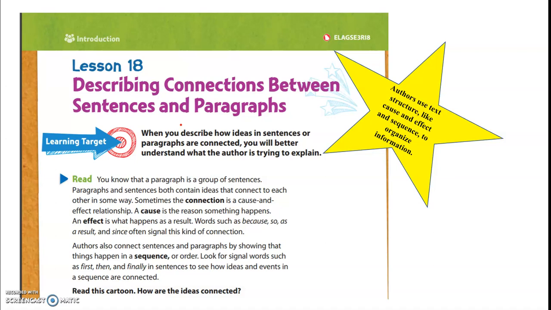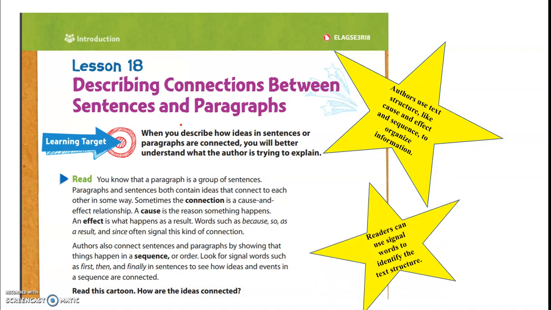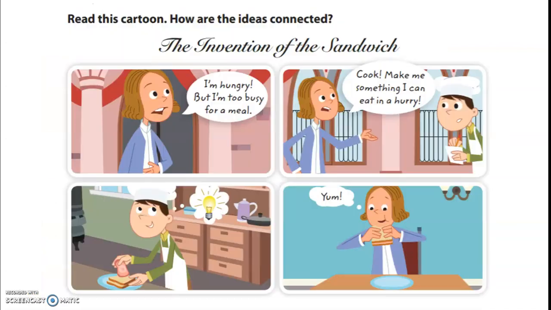First, let's look at our bulleted thoughts. Authors use text structure like cause and effect and sequence to organize information. That's important. Readers can use signal words to identify the text structure. And now, read this cartoon. Think about how the ideas are connected.